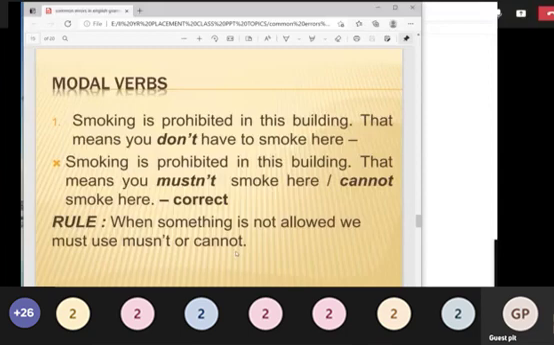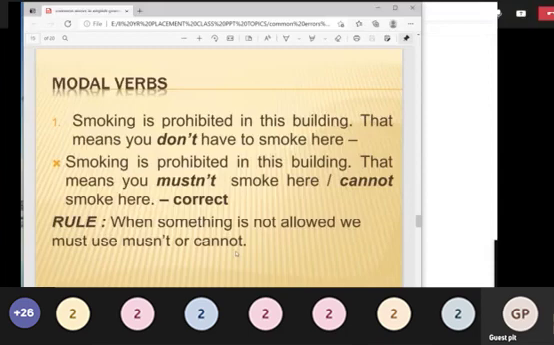So each and every modal verb will have some kind of rules like this. What is the difference between will and would? We'll use will for future cases and for surety, and would we'll use for wish.